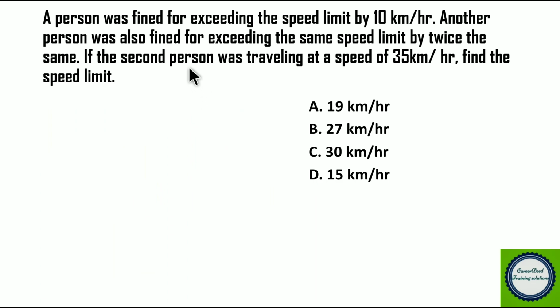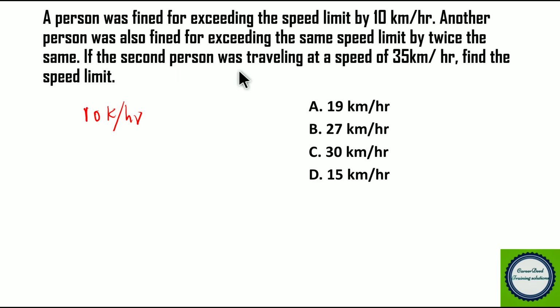A person was fined for exceeding the speed limit by 10 km per hour. Another person was also fined for exceeding the same speed limit by twice the same. If the second person was traveling at a speed of 35 km per hour, find the speed limit. So the problem is so simple. If you read the question, definitely you will get the answer. The first person exceeds the speed limit by 10 km per hour. Another person was also fined for exceeding the same speed limit by twice the same.